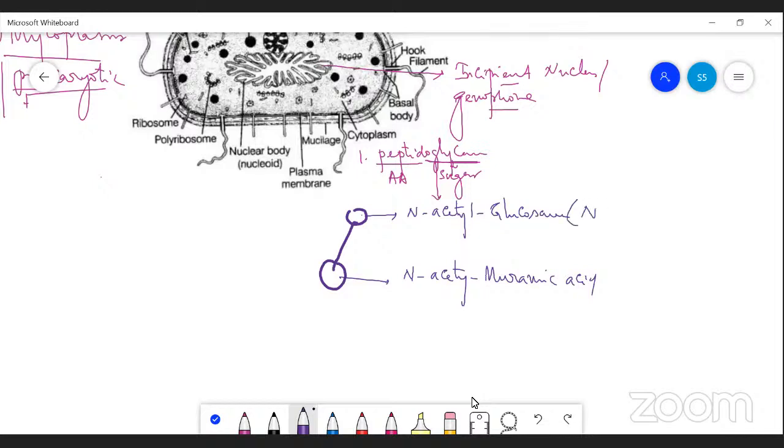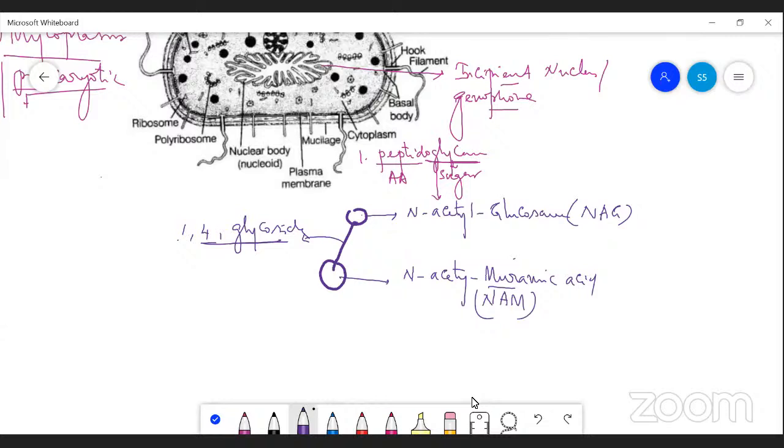So it is NAG, then NAM, N-acetyl muramic acid. These two amino sugars are linked by a 1,4 glycosidic bond. I mean, the first carbon of the first sugar molecule and the fourth carbon of the second sugar molecule are linked by a glycosidic bond. So these are the backbone of the cell wall in eubacteria.